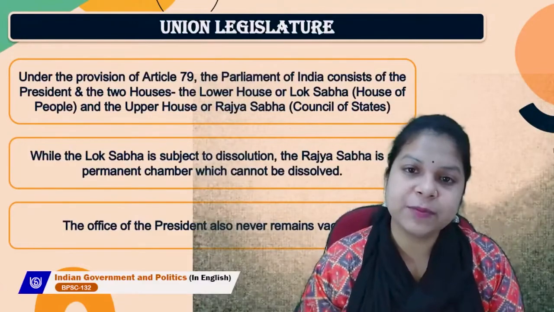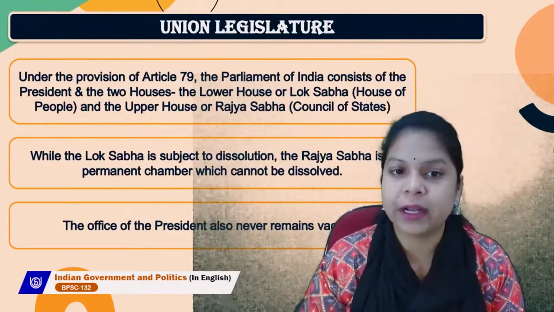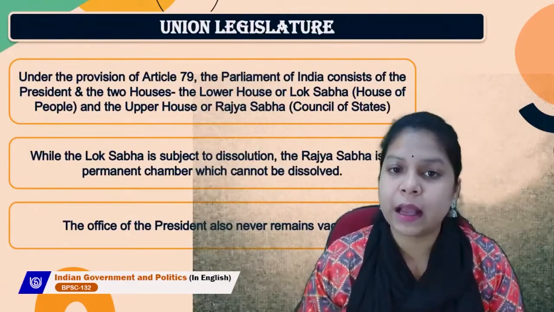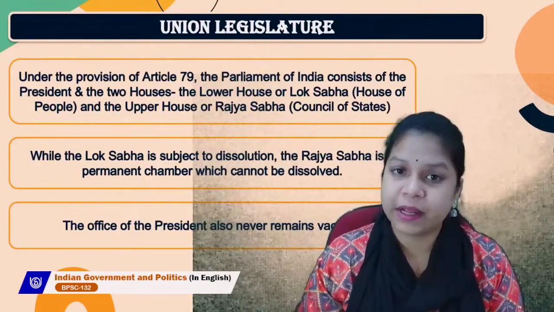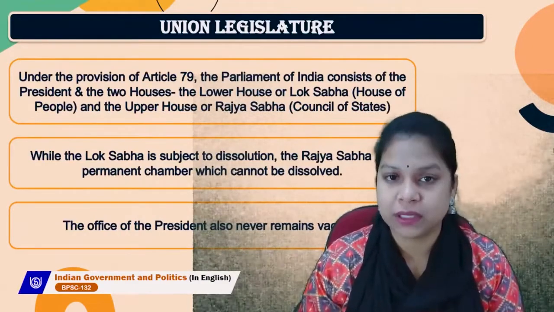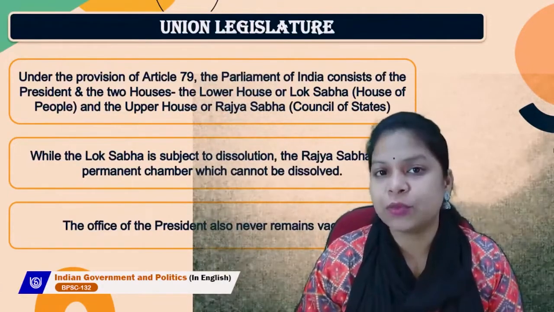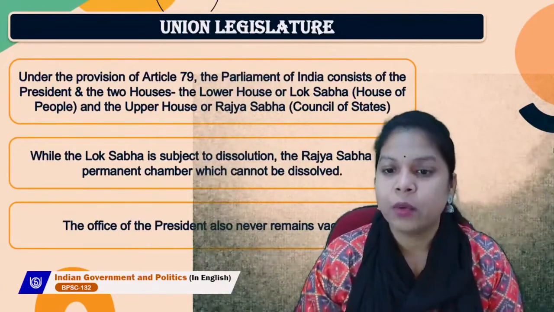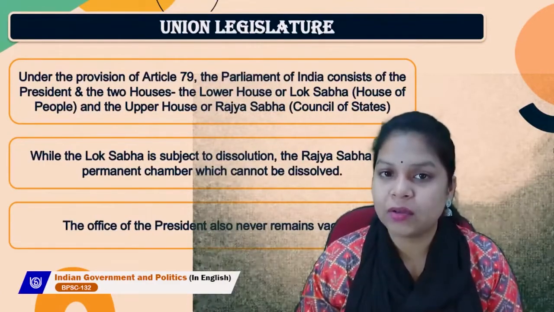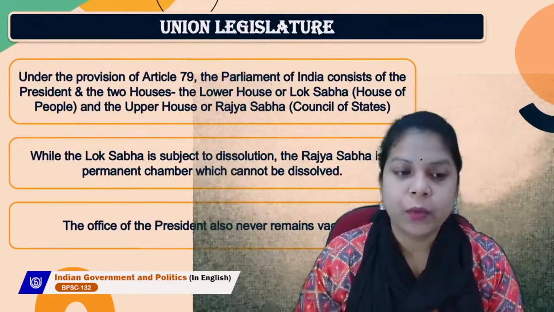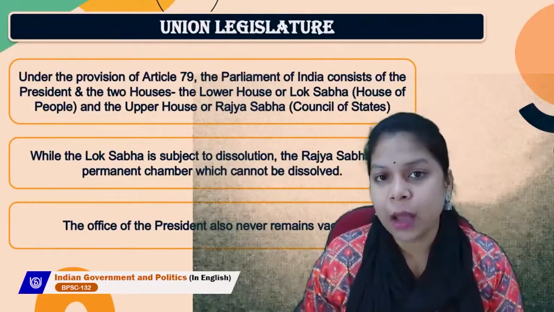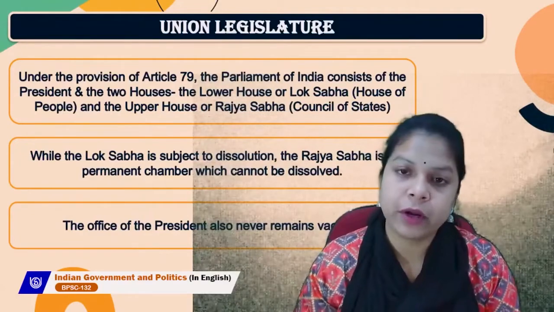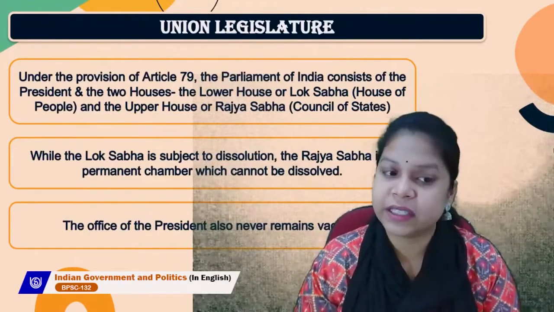So, to understand this parliamentary form of government and the union legislature, we should understand that it comprises the president plus two houses. And what are these two houses? We have Lok Sabha, in Hindi, which is known as the lower house and House of People. Whereas for the upper house, in Hindi, we use the word Rajya Sabha, which is the Council of States.